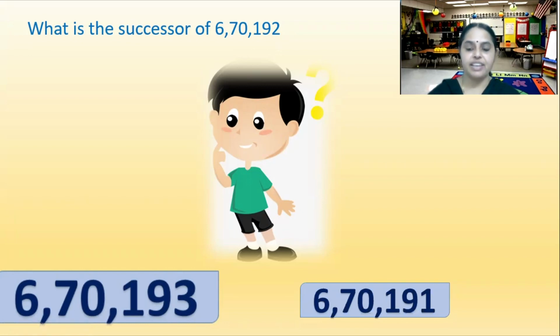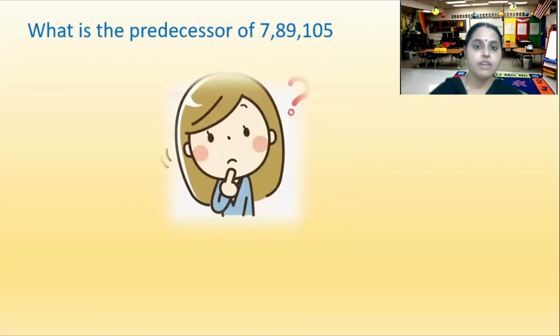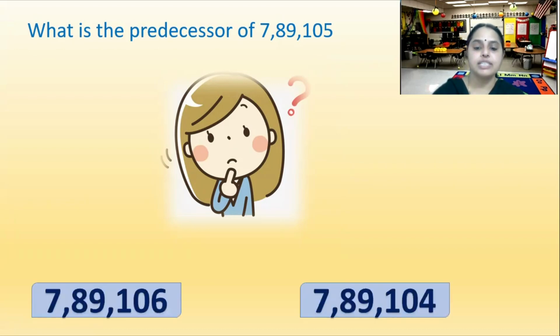Yes? Very good. Now let's see one example for predecessor. What is the predecessor of 7,89,105? Now tell me, what does predecessor mean? Predecessor means the number that comes just before. So to find the previous number, what do we do? We subtract 1, isn't it? So what is the answer? Tell me.